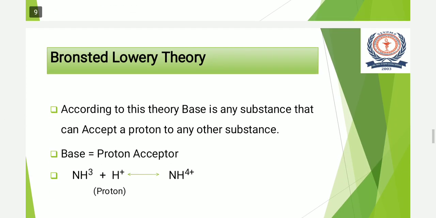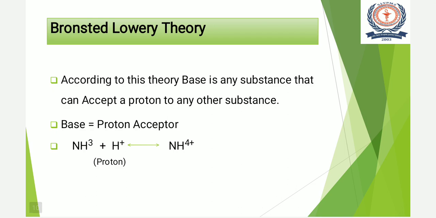Then, according to Bronsted-Lowry theory, the substance that can accept a proton from any other substance is called a base. So we can say that base is a proton acceptor. Here we can see with the example NH3 plus H plus, it produces NH4 plus ion. So here ammonia can accept a proton, that is H plus, and it will form ammonium ion. So we can say that NH3 is a base, as it has the ability to accept a proton, that is it is a proton acceptor. So it is called a base.